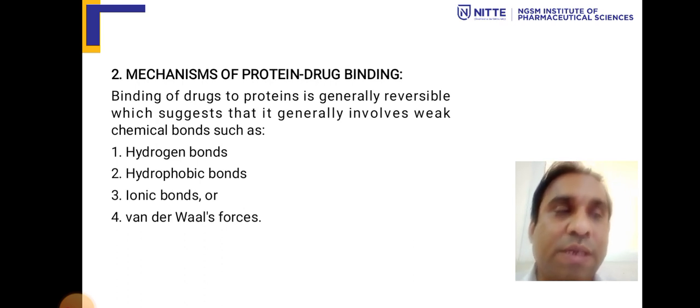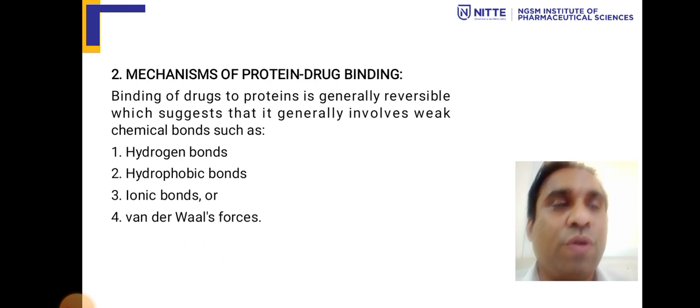Hydrophobic bonds, which are present in the environment, will have a combination on the protein, and the drug will be attracted towards it and form hydrophobic bonds, which are also generally weak bonds. Ionic bonds occur, where ions from both the protein and drug combine together and bind, and van der Waals forces of attraction. So these are the various mechanisms of protein-drug binding. It occurs because of hydrogen bonding, hydrophobic bonding, ionic bonding, and van der Waals forces. So it generally involves weak chemical bonds, and the bond is always reversible.